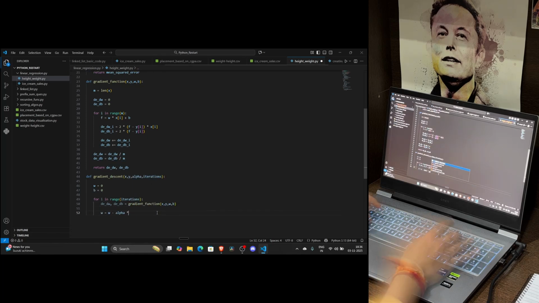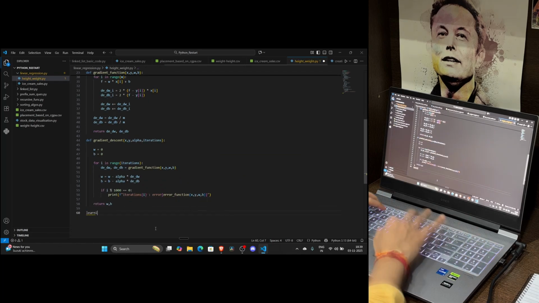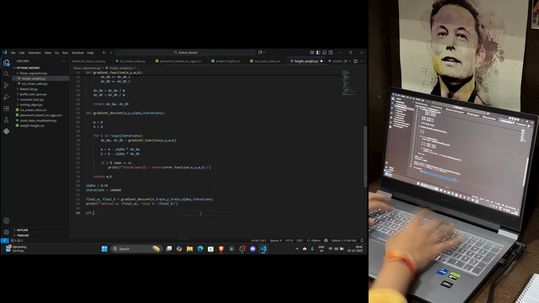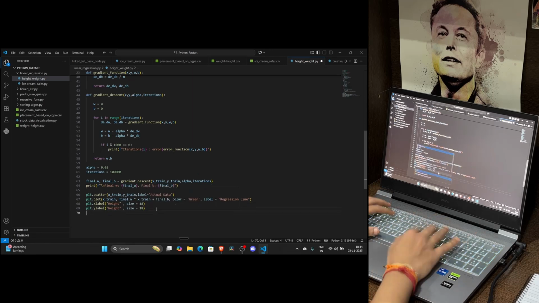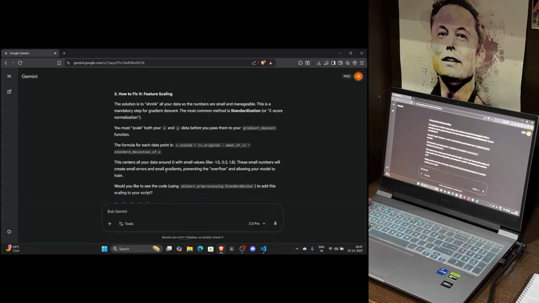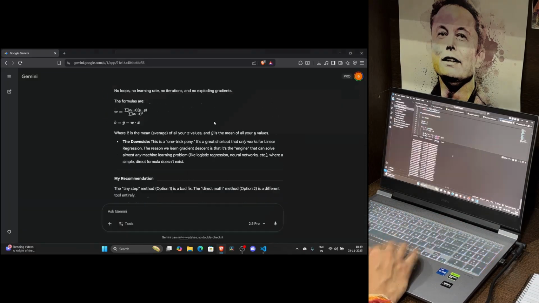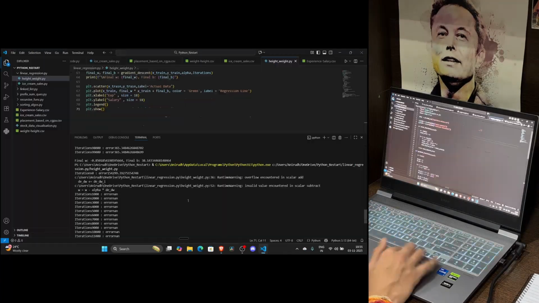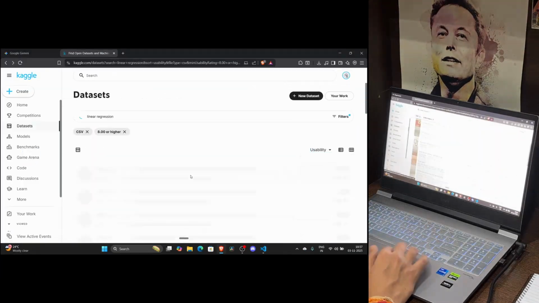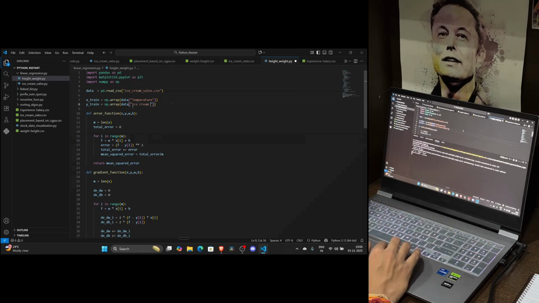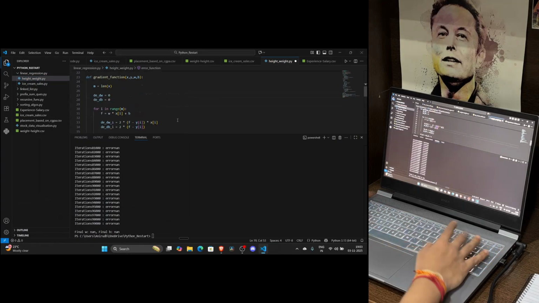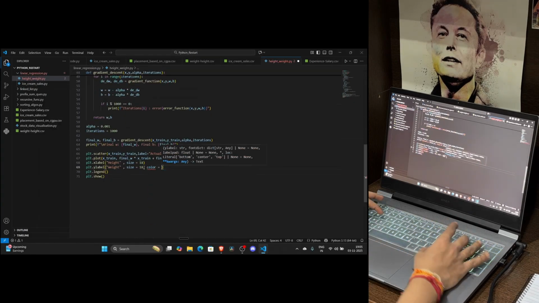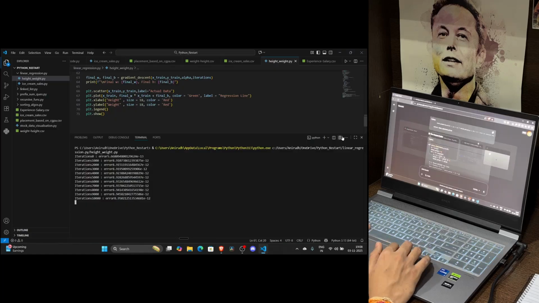I did run into a major error. The cost function was giving a scaling error. The numbers were getting so large they were overflowing what the computer could store. I fixed this by scaling down my x and y values, just by dividing them by 100. After that, it finally ran. I set the learning rate, alpha, to 0.01 and the number of iterations to 100,000. It took a long time to compute, but it was worth it.